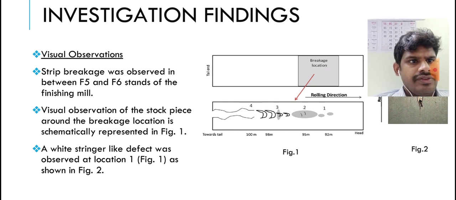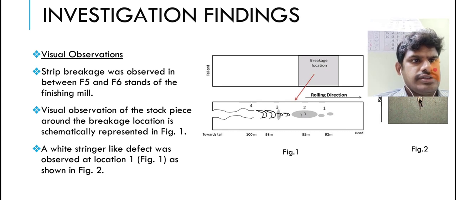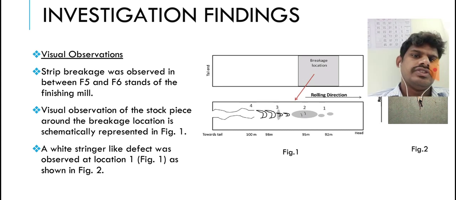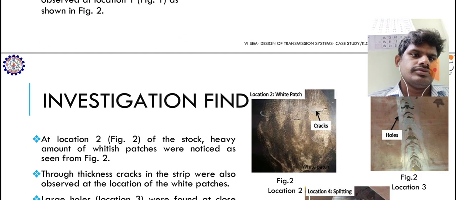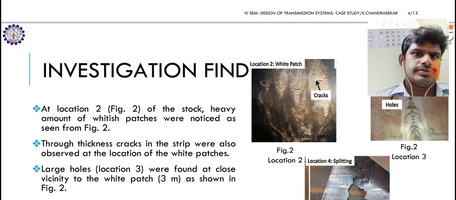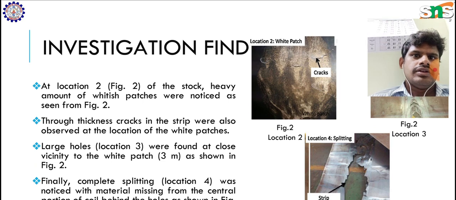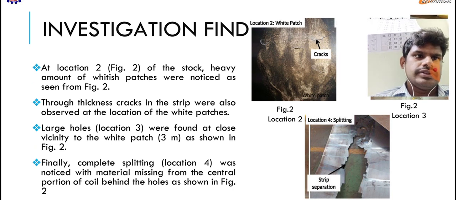From the figure we can see that a white stringer like defect was observed at location 1, as shown in figure 1. At location 2, see figure 2, a heavy amount of white patches was noticed. You can see that.